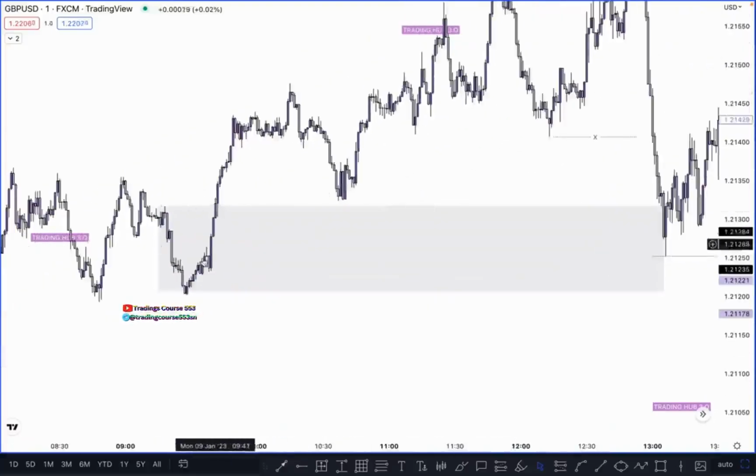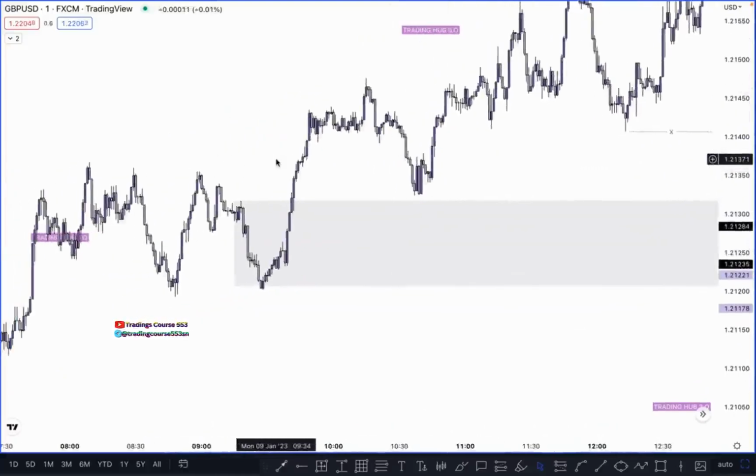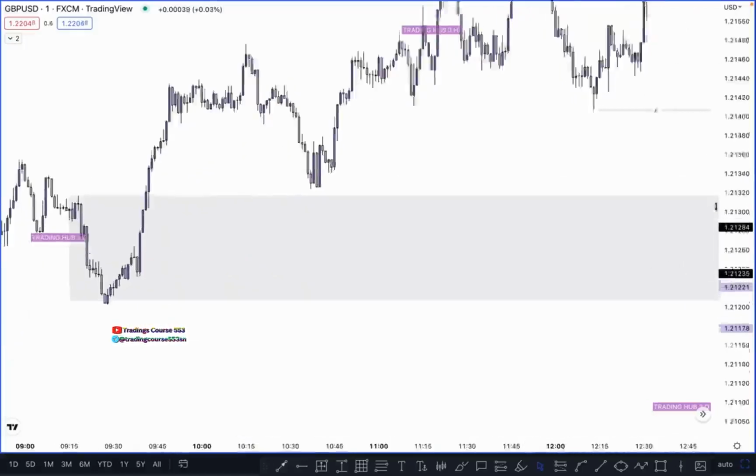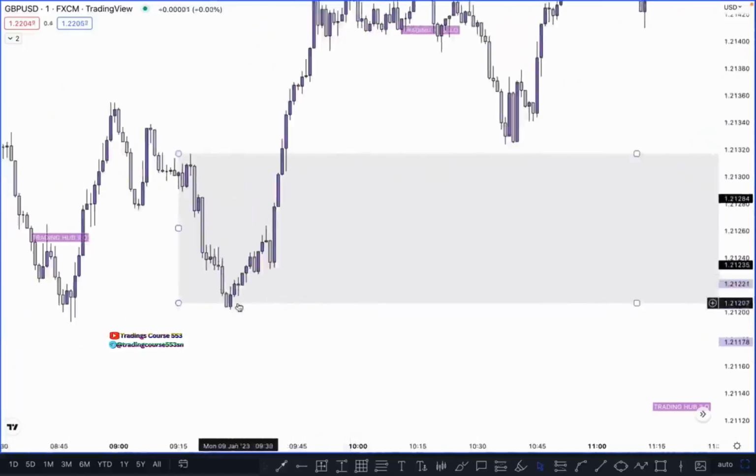You can refine the order block in this zone and you can take a direct buy entry here, which is called a risk entry. So let's see what happened next here. In this case, where is our unmitigated order block? Everything is mitigated here. So where is our next unmitigated order block?